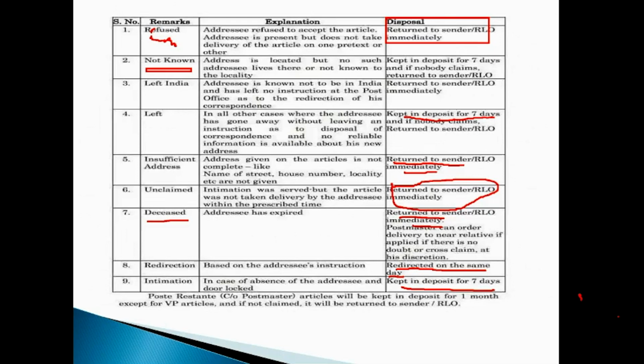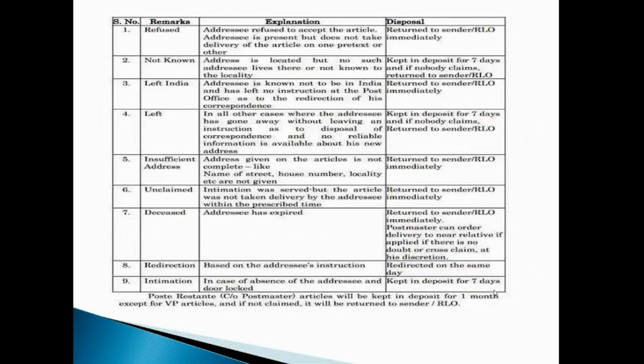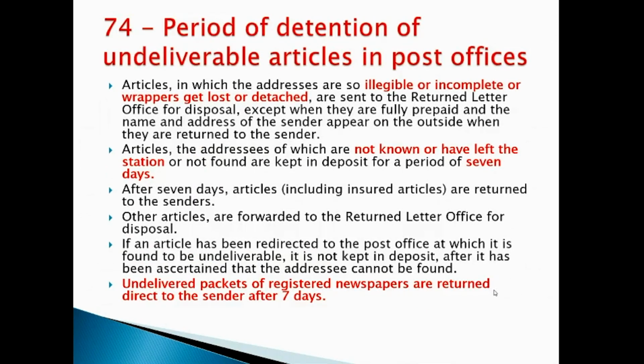To be in short, articles with the remarks not known, left, and intimation will be kept in deposit for a period of 7 days, whereas articles with the remarks refused, left India, insufficient address, and in case of redirection will be returned or redirected on the same day, immediately on the date on which the article has been received. So this is all about the period of detention of undelivered articles in the post offices.